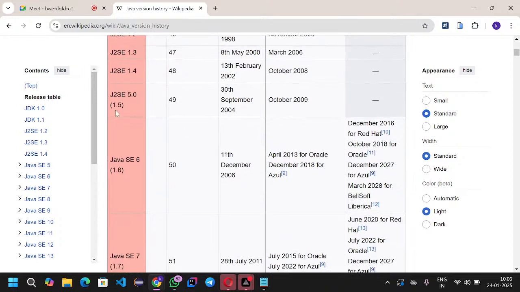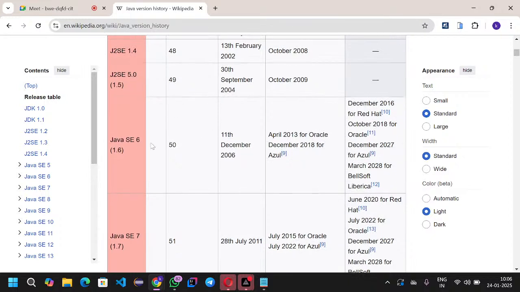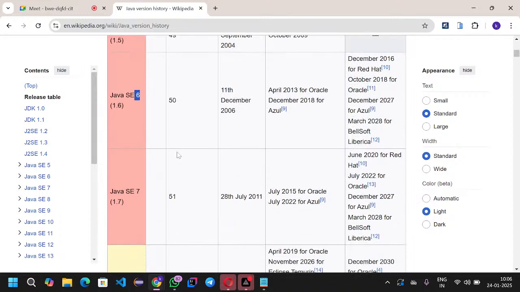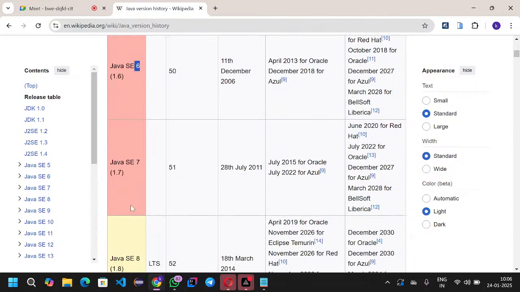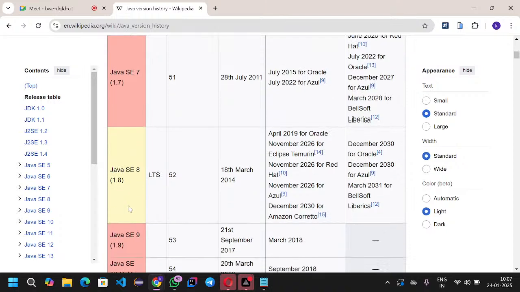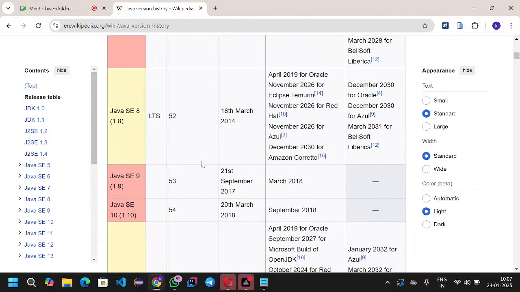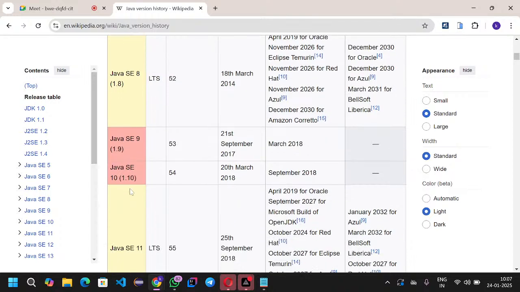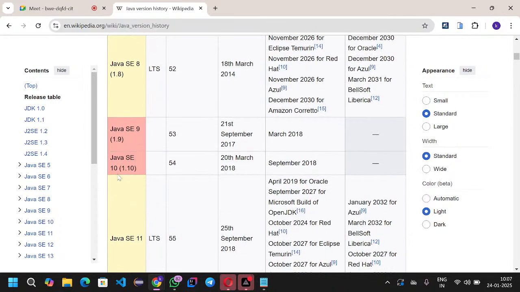And this is also a very big release in the Java history. In this version, they brought many features. After 2 years, they released the Java 6 version. And after 5 years, they released one more version, 1.7. After 3 years, they released the 1.8 version. After 3 years, they released the 1.9 version. And the 1.10 version in 2018.